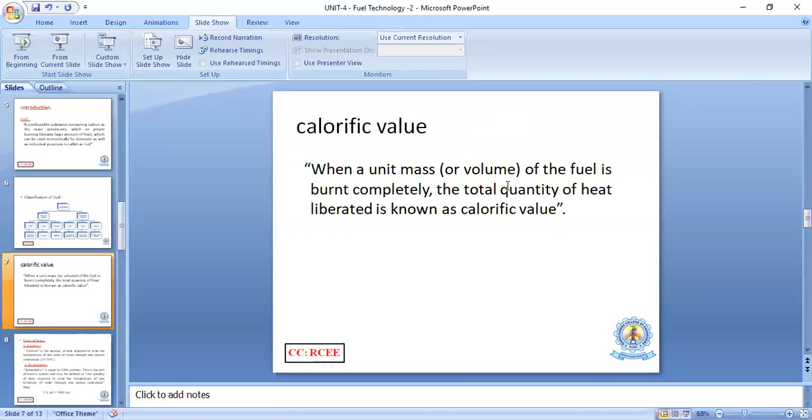That means you take 1 gram of coal or 1 ml of petrol or any other fuel, gas, etc. You take a known amount of fuel and burn it completely. How much total heat energy is liberated from that is called the calorific value. So in order to measure heat liberated from the fuel, the calorific value is the measurement.